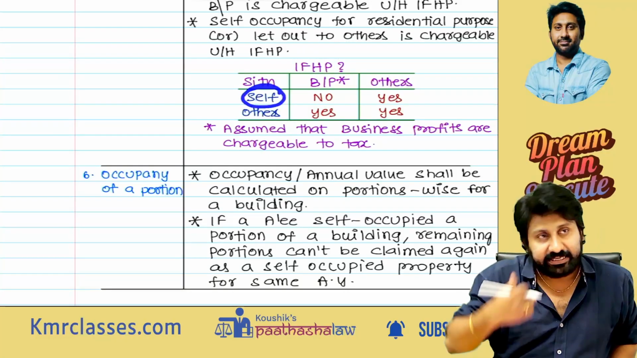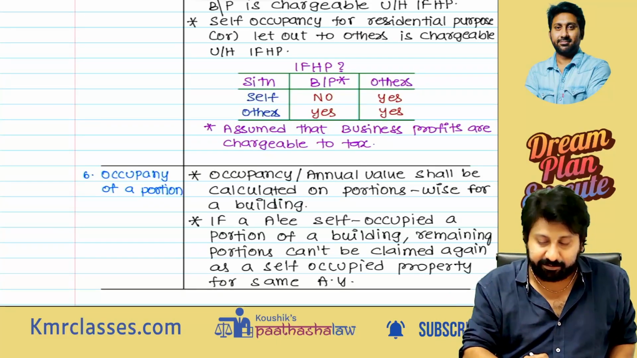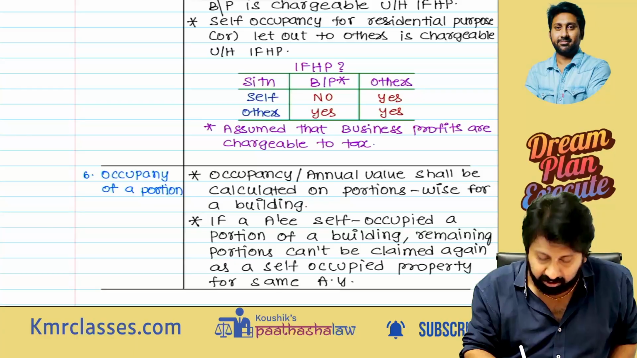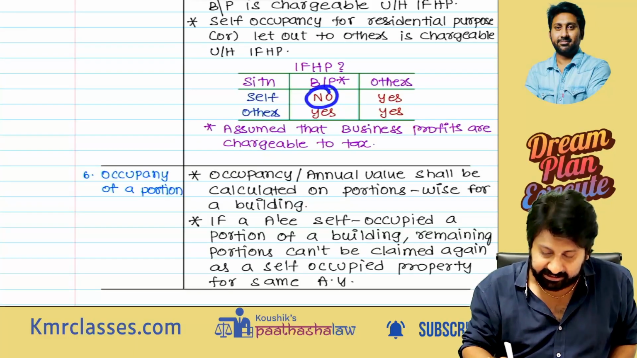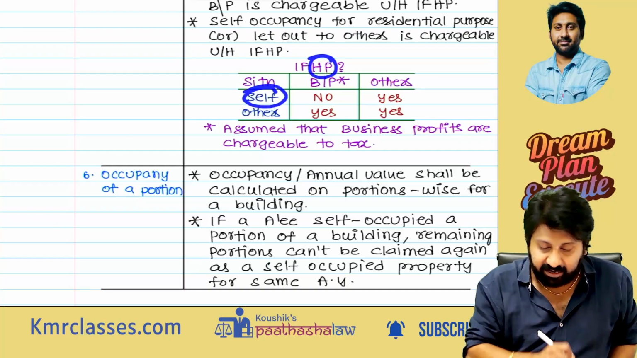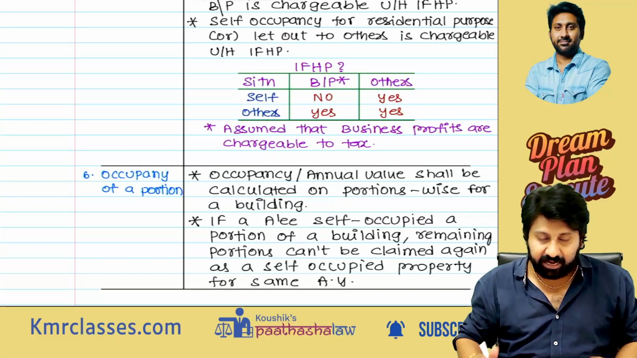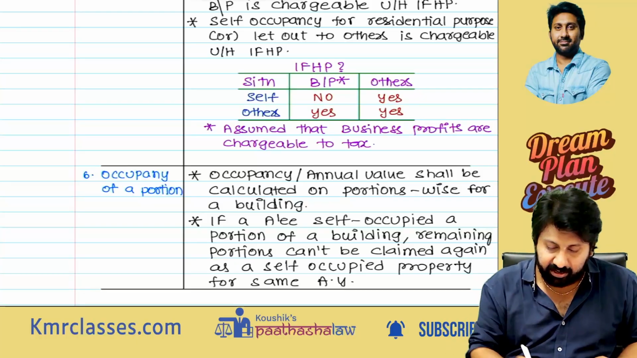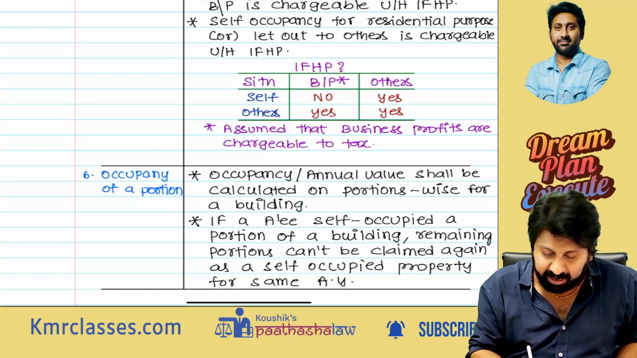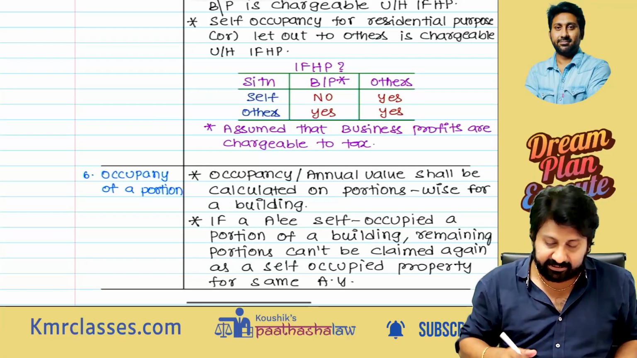Used by whom? Self. For business purposes? No sir, not for business purposes. Next, sir, there is a house property used for self for other purposes, for others. Simply to say, I am not using it for my self purpose, but for other purposes, other than business or profession.